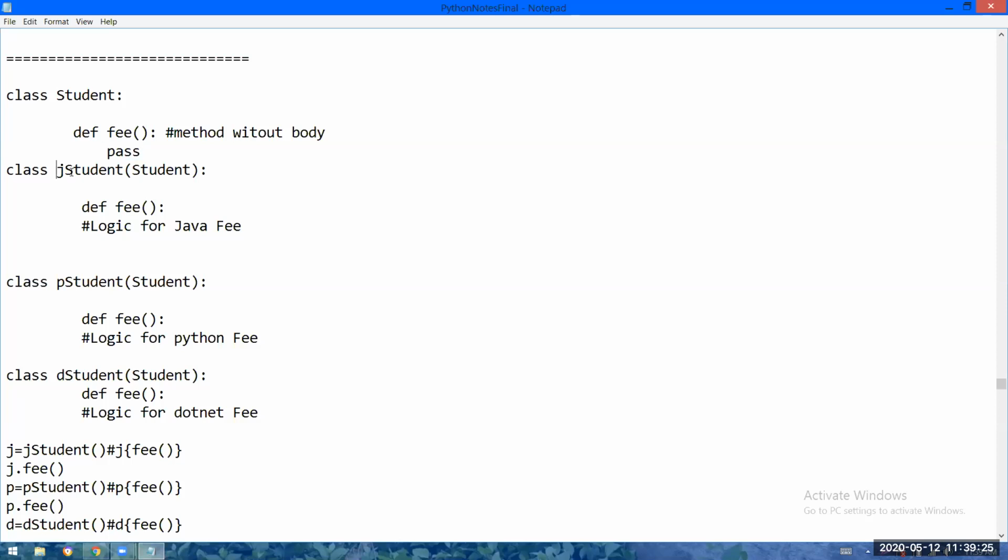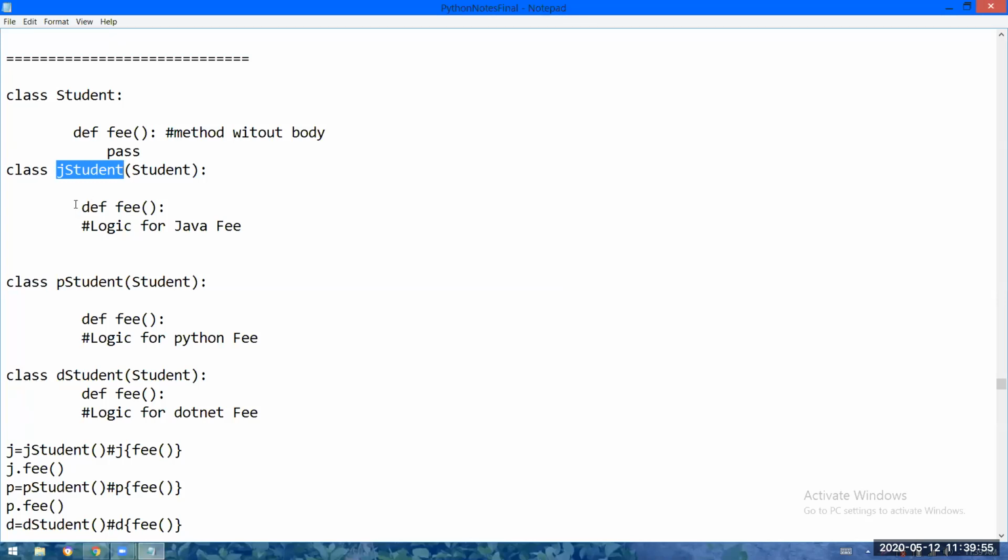See, this is under which concept? Can you tell me? Class B bracket A. What is this concept? Child class. Child, parent means which concept? Inheritance. Right. Yes. So JavaStudent is becoming the child of the Student class. That means the fee function from Student will also be available in the JavaStudent class.